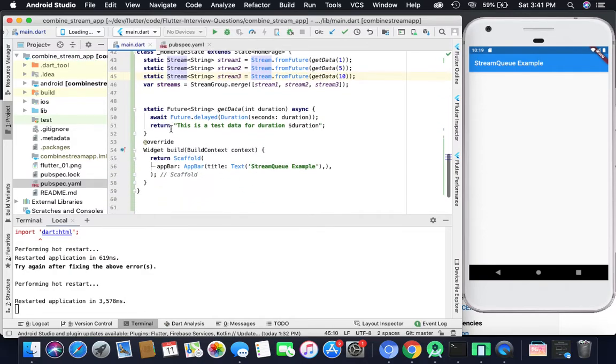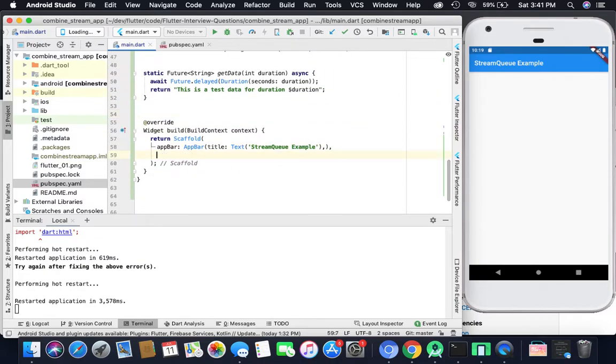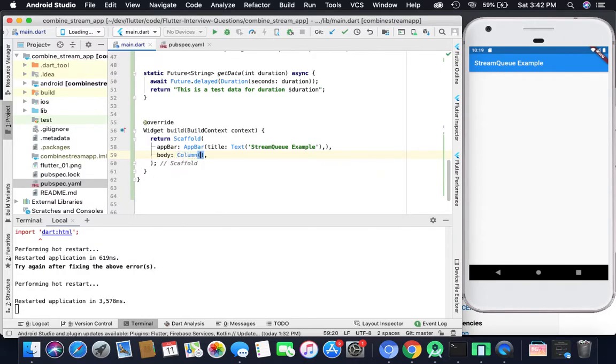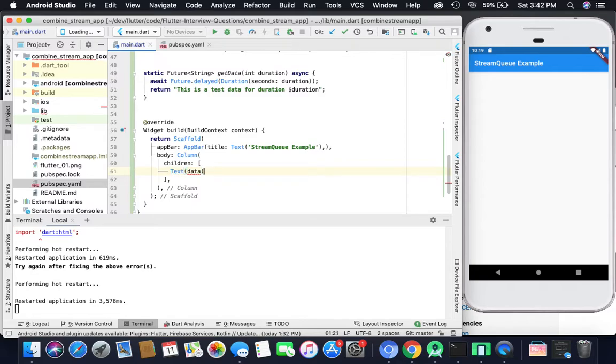Okay, so now I will create one simple body. Inside it I will add the column. Column will have 2 children. First will be the text, where I will be showing you guys the output data, and the second one is the button. From that button I will perform the stream operation.